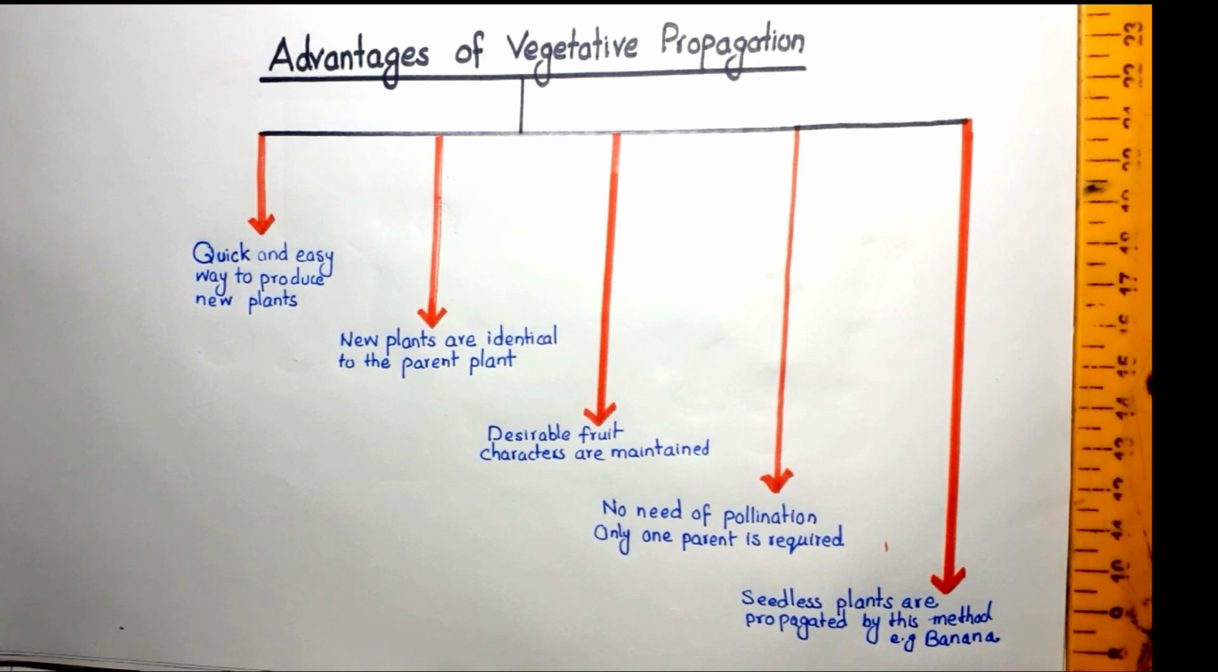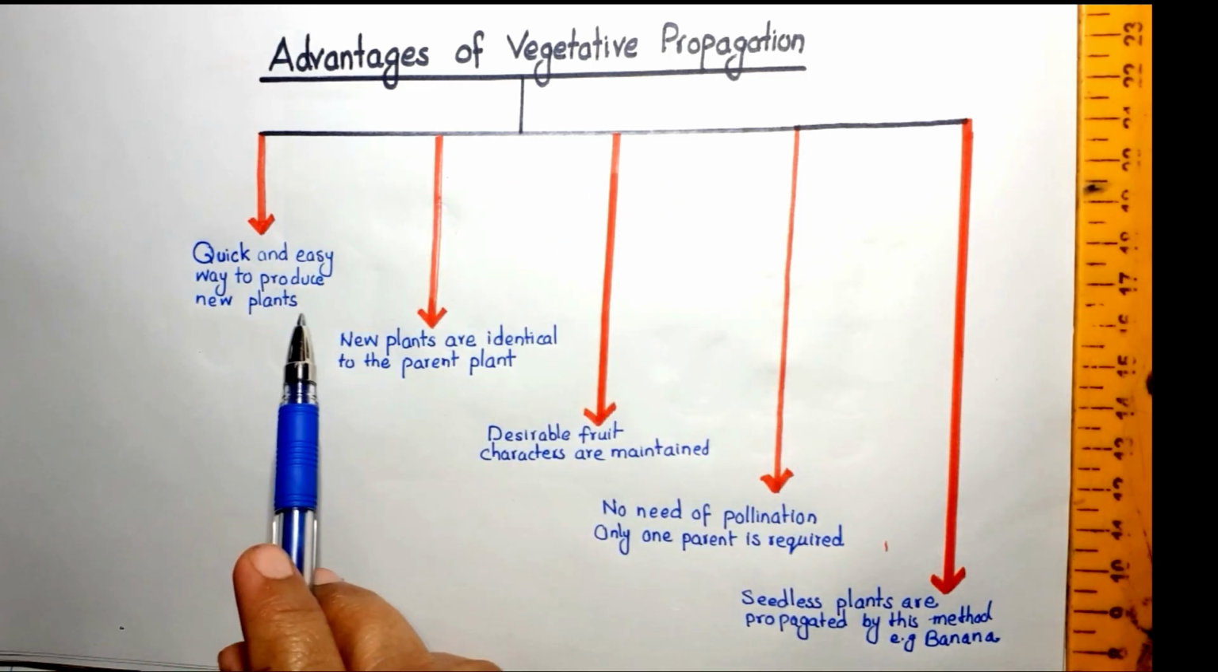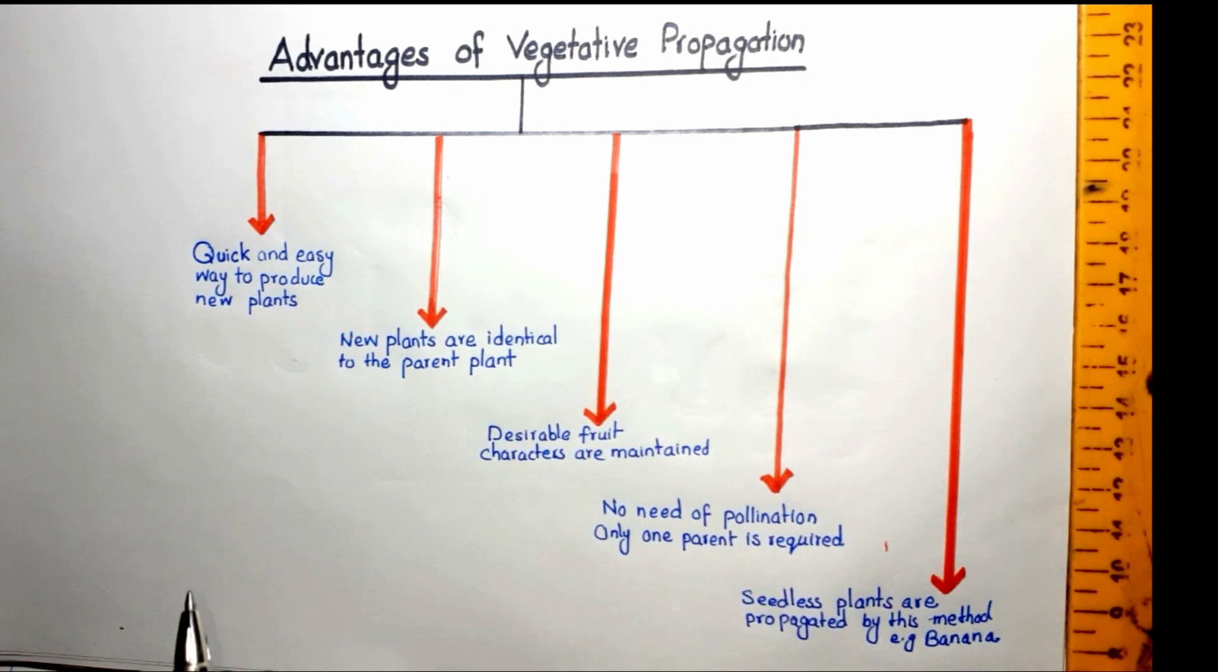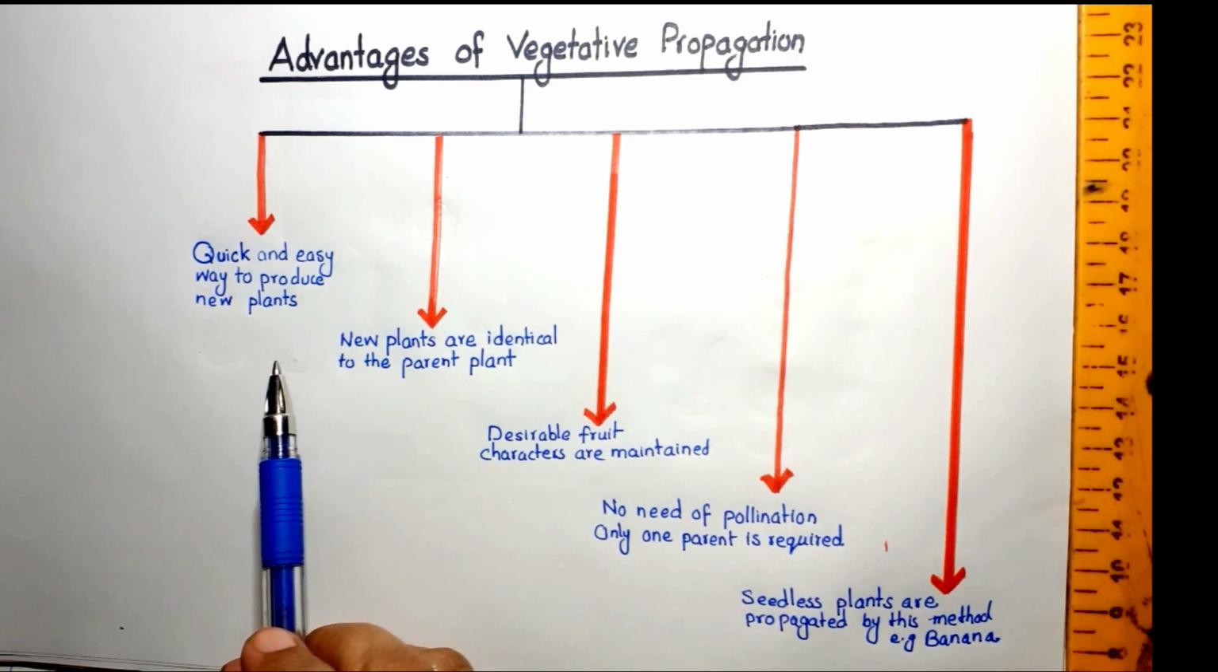Today we will talk about the advantages of vegetative propagation, its benefits and useful aspects. There are so many advantages of vegetative propagation, but we will discuss only a few. So come to the first point: a quick and easy way to produce new plants.